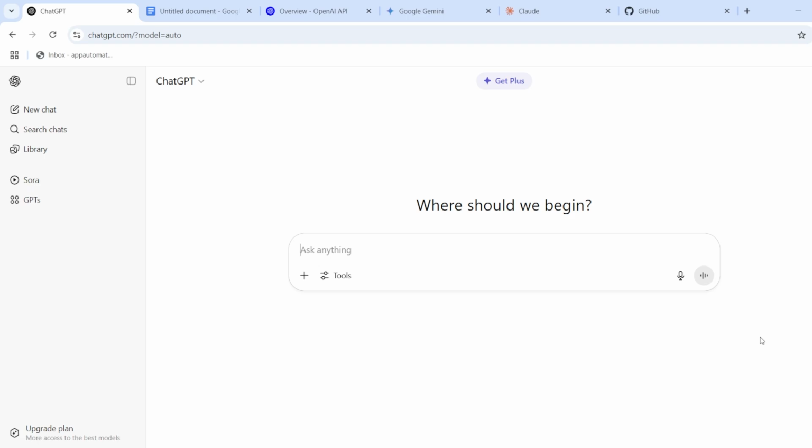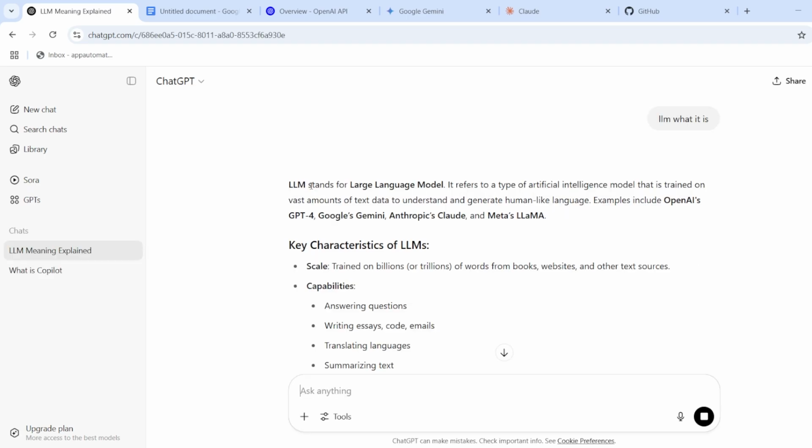We'll be taking a few minutes to talk about what LLMs basically are. As you already know, ChatGPT, right? I think everyone is aware. ChatGPT uses a large language model. Now, what is a large language model? LLM stands for large language model. There are many large language models available, like OpenAI, Google Gemini, Anthropic Claude. That's a very good one. From Meta, Facebook, we have Llama.